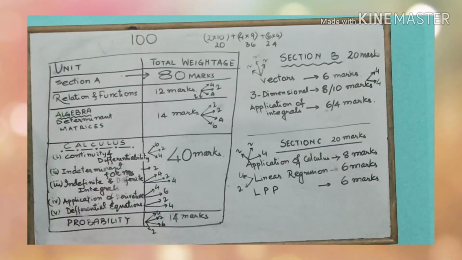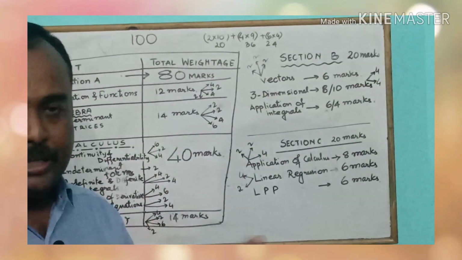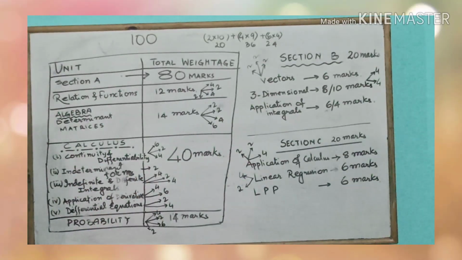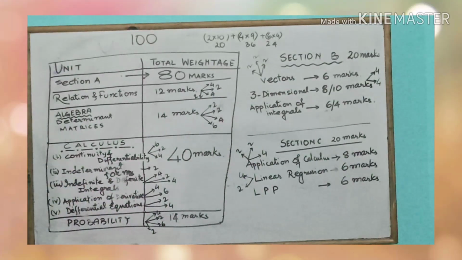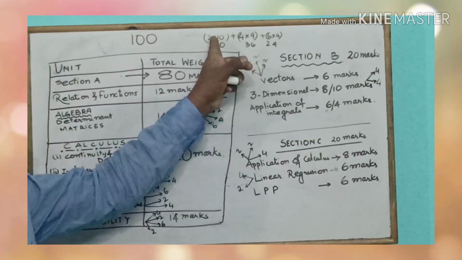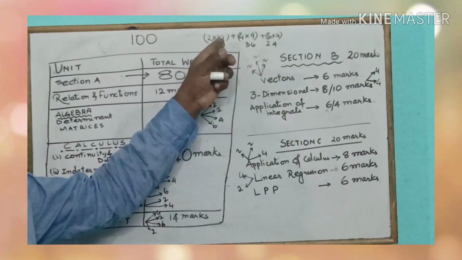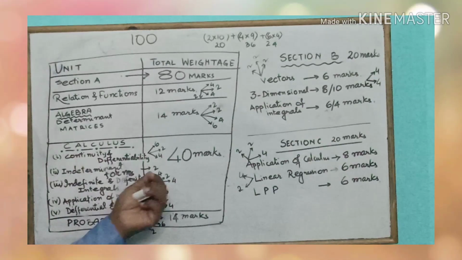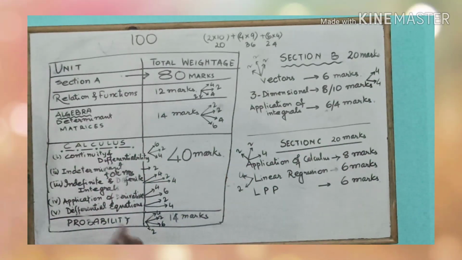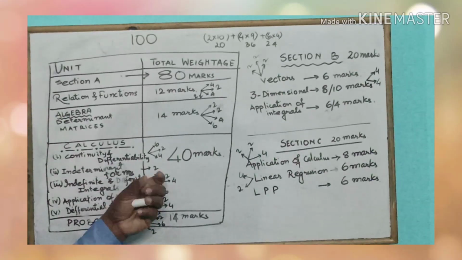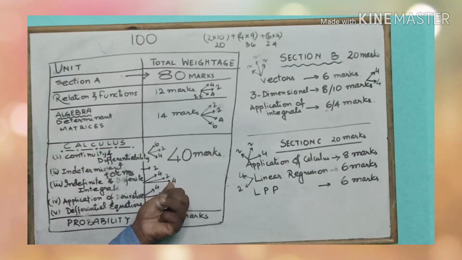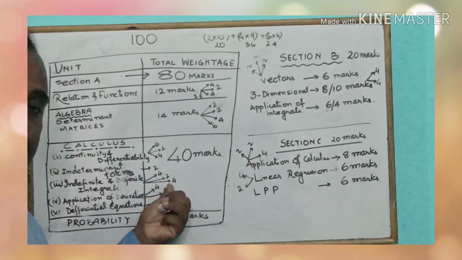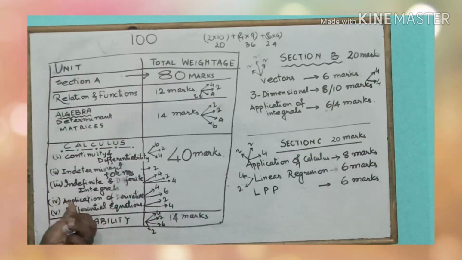Indefinite and definite integrals. This is a huge chapter, very huge chapter, and we could expect questions of 10 marks from here. We usually expect a definite integral question from the very short answer where the property of definite integral is used and we are supposed to prove something. And indefinite integrals, we have so many indefinite integrals. From there we can expect one 4 marks question, and another definite integral question could be asked from 4 marks. So in total we can expect 10 marks questions from integrals.